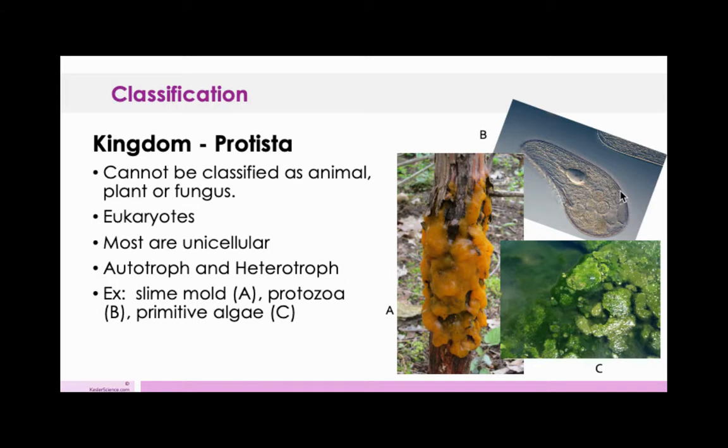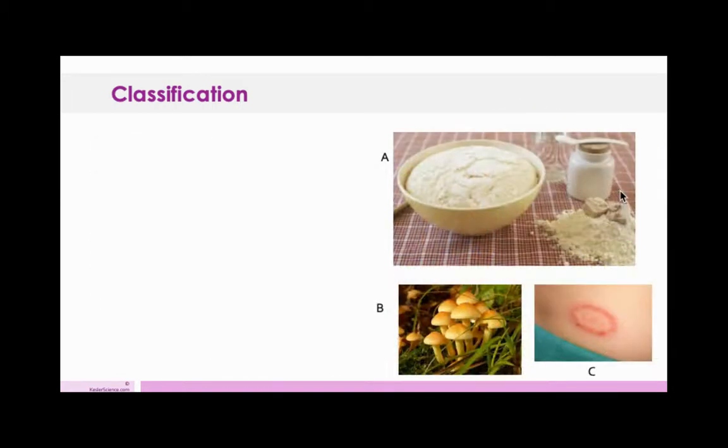Malaria also falls into this category. Malaria gets contracted through mosquitoes, and it is a protozoa that lives in your body the rest of your life. So that is another way we classify.